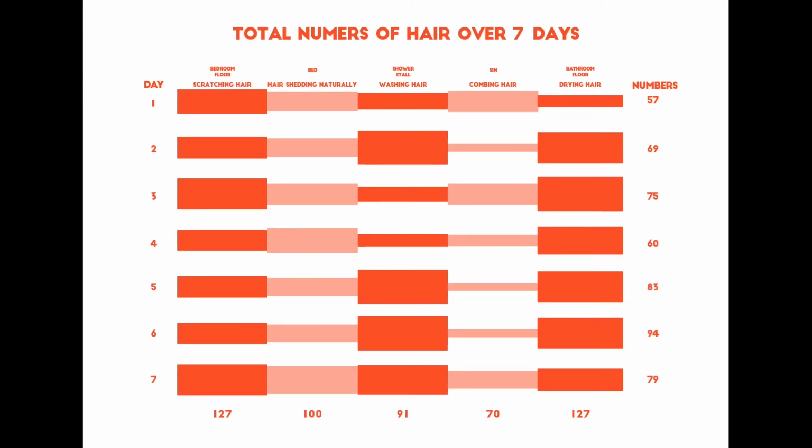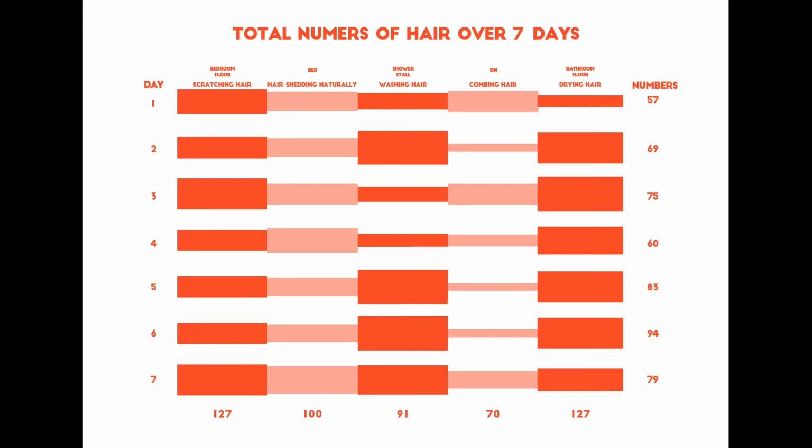Well, moving to the total numbers of the hair over 7 days. As you can see, it is noticeable that the sleeping quality was really bad on day 4 and day 5. I was preparing my assignment 1 of other courses, so I was super nervous at that time, and you can see that the amount of hair increased from day 4 and reached the peak at 94 on day 6.